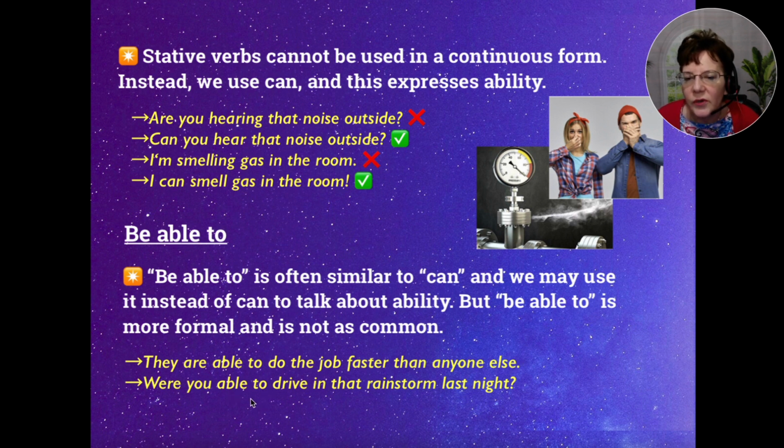Or were you able to drive in that rainstorm last night? So yeah, not as common here. We often say can or could, either way, like saying, could you manage, or were you able to manage, instead of were you able to. We'll see some more examples like that in the next slides.